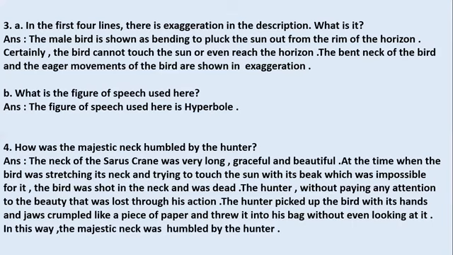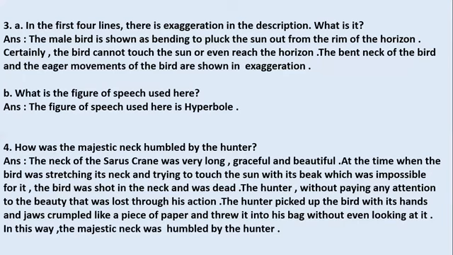When you are near the seashore or near the beach, and you see the sunrise or the sun setting, you feel as if the sun is going beyond the water, it's setting there, and that particular point where the sun is touching the water is known as the horizon. So it's shown here that the bird was bending its neck to touch that sun, but it is certainly not possible for the bird to touch the sun, nor to reach the horizon. It looks like it's nearer, but it cannot.